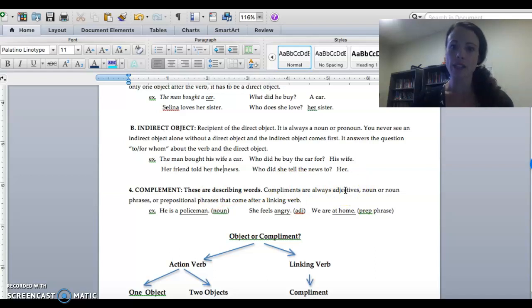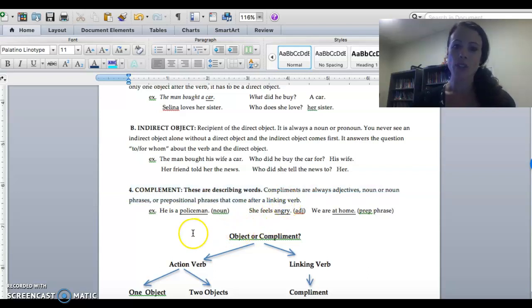They can be adjectives or nouns, or noun phrases, or prepositional phrases. The thing that makes it a complement is that it comes after a linking verb. So remember that from our first few days in class, linking verb. The most common linking verb is be, right? Is, are, was. But you can go back and look at that list from your very first handout about the linking verbs.